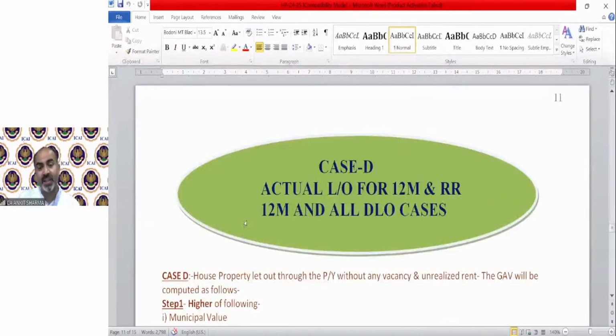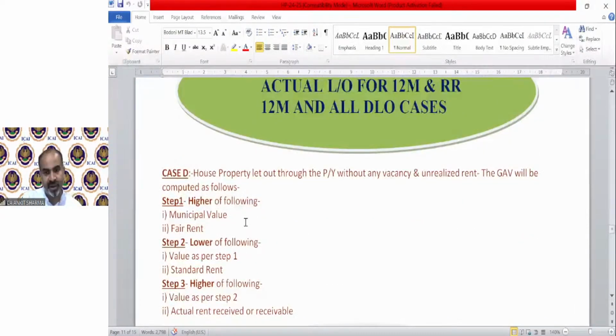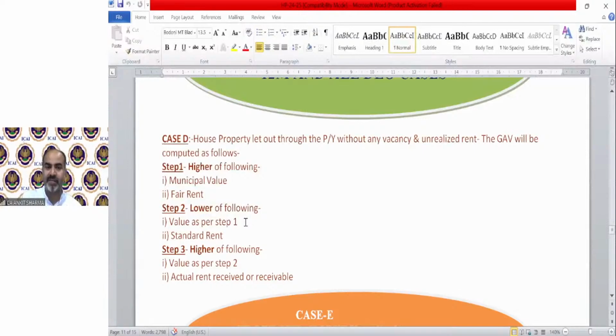Case number D says actual let out for 12 months and rent received for 12 months, and all deemed let out cases. You can see the steps we have written over here also. GAV will be step 1, higher of the following: municipal value, fair rent, and for step 1, the lower of that or standard rent. One more thing: suppose in the question, standard rent is not given.